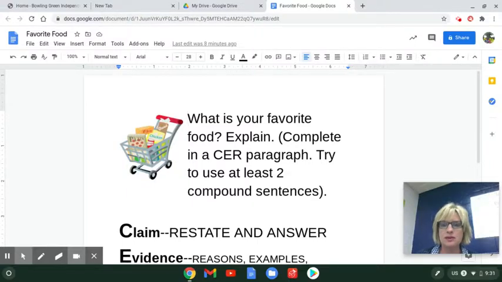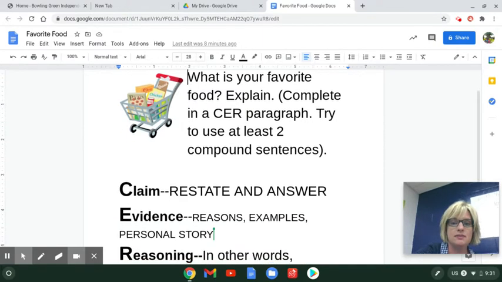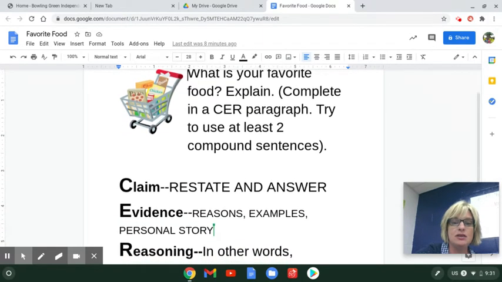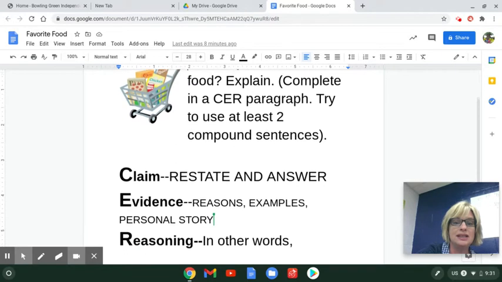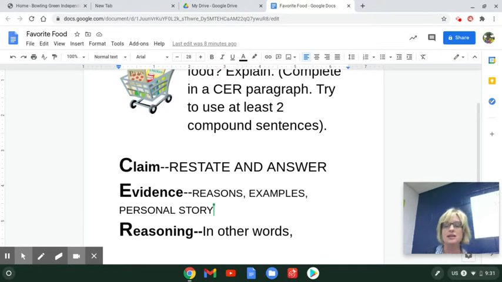Today I'm gonna kind of walk you through the assignments you have in Google Classroom. This week we brainstormed our favorite foods and we thought about them. And now I'd like for you to write a CER paragraph about it. So our question is, what is your favorite food, and explain. Complete it in a CER paragraph. Try to use at least two compound sentences. Now, if you want to use more, that's fine.